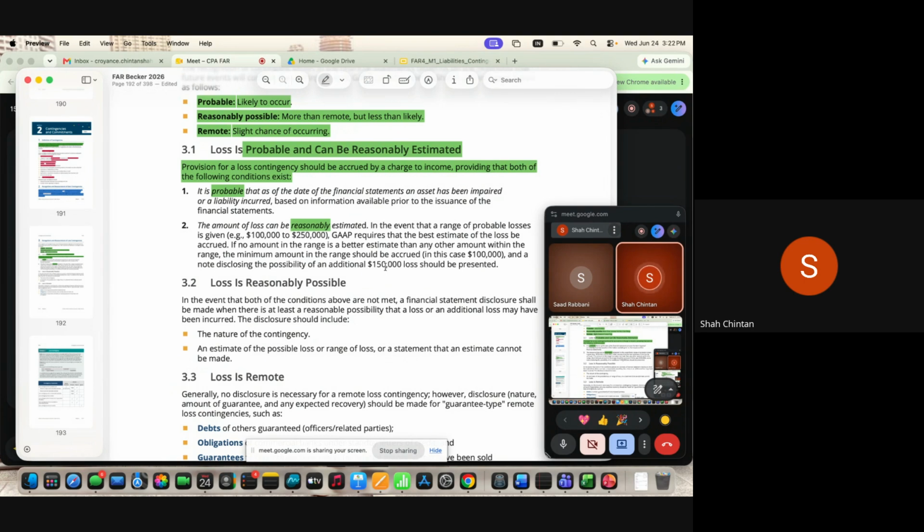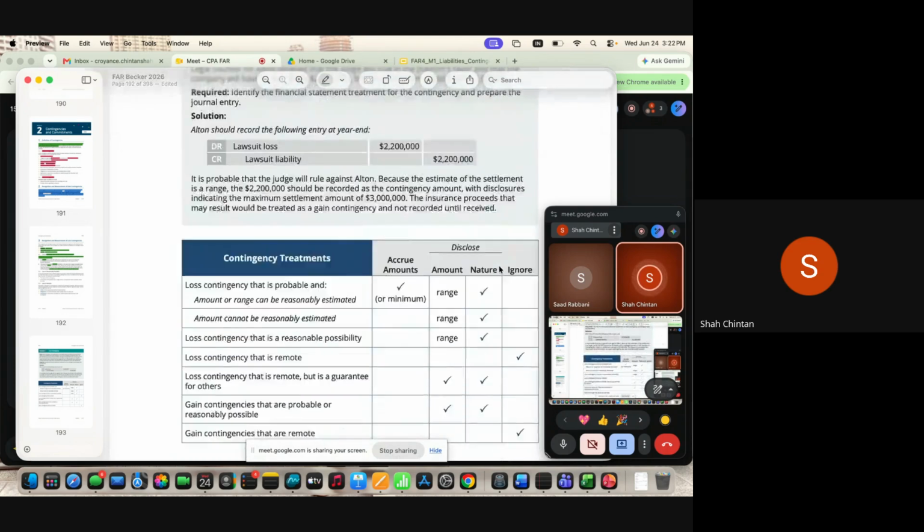Sometimes you will take a lower limit. That is what GAAP expects. So if you can't estimate the exact amount, then the lower limit is accrued, but the range is disclosed in the notes to the financial statements. So this is very important. Accrual will be done with the lower amount, but the range of the possible liability is disclosed in the notes to accounts. Let's go back to the table again.